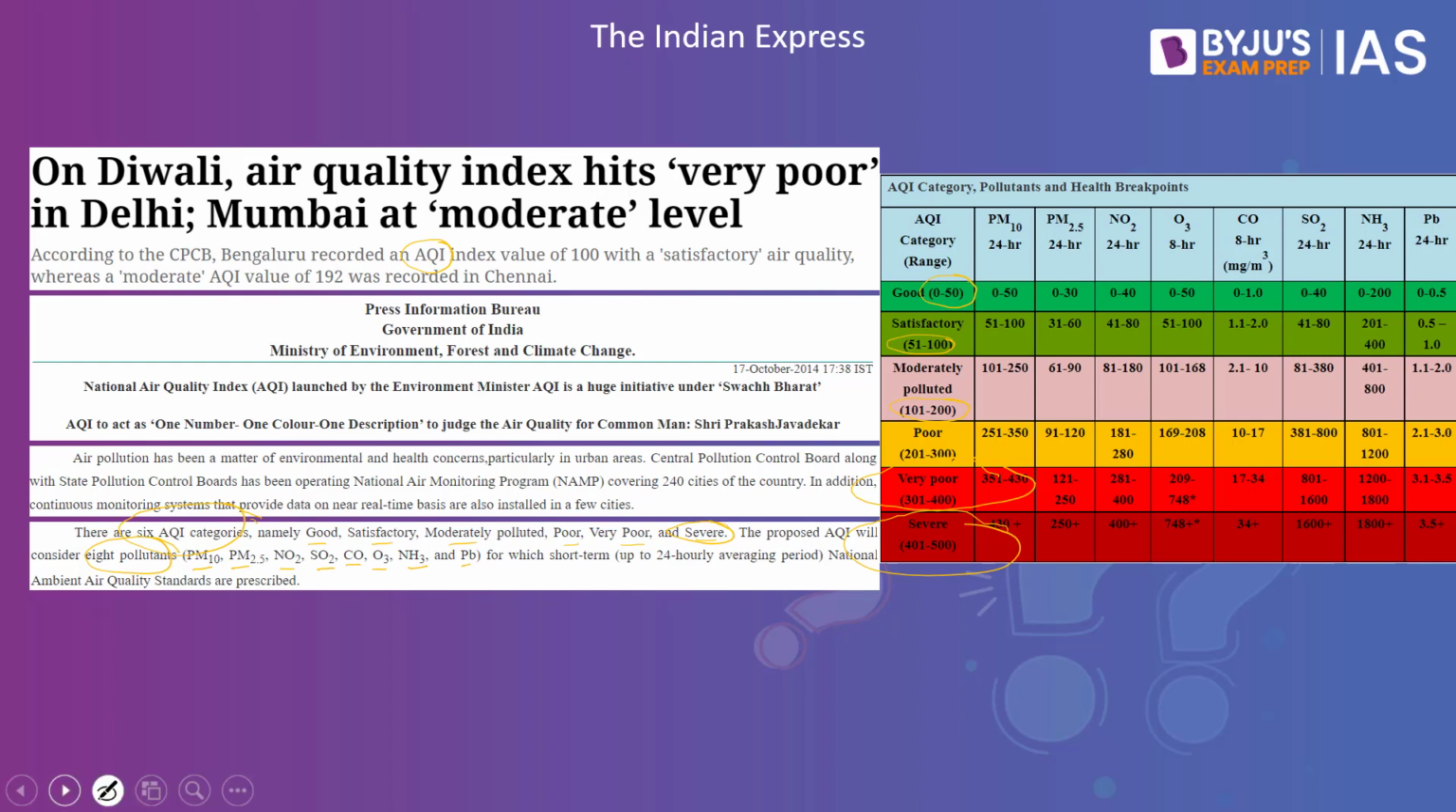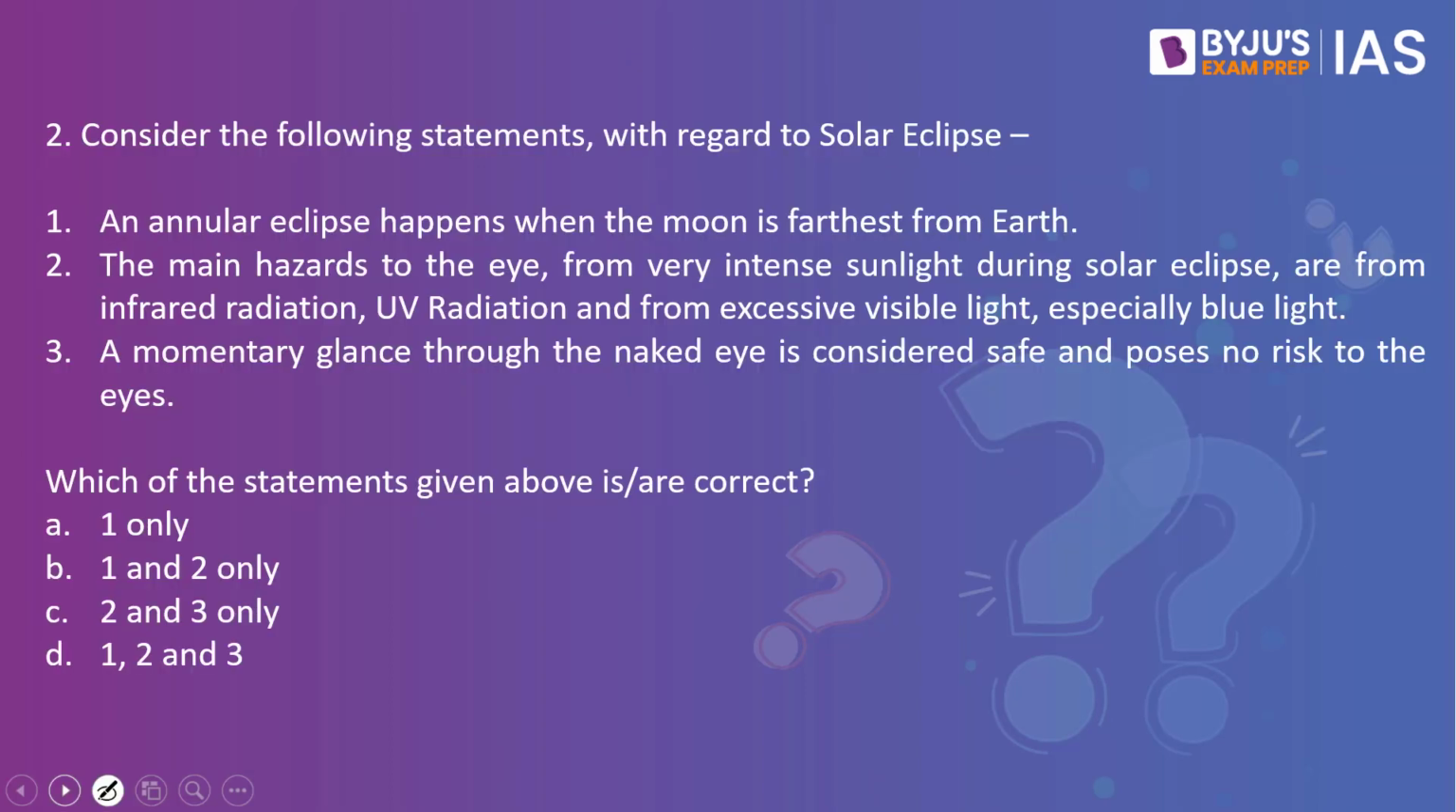Now let's look into the next practice question. Consider the following statements with regard to solar eclipse. One, an annular eclipse happens when the moon is farthest from the earth. Two, the main hazards to the eye from very intense sunlight during solar eclipse are from infrared radiation, UV radiation, and from excessive visible light, especially blue light. Three, a momentary glance through the naked eye is considered safe and poses no risk to the eyes. Which of the statements given above are correct?